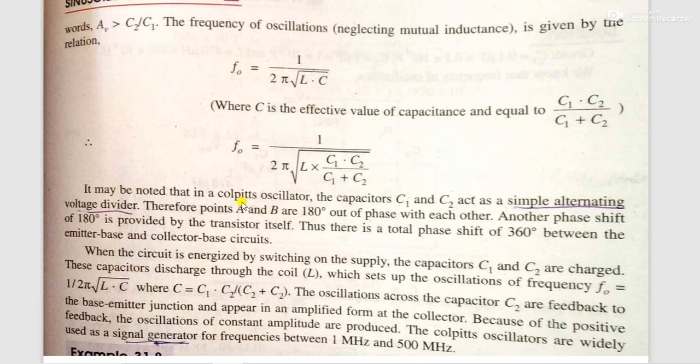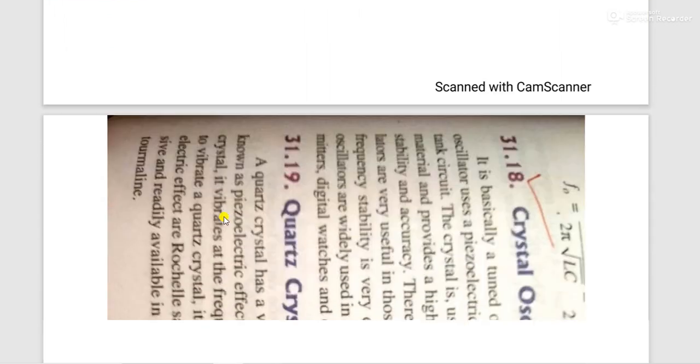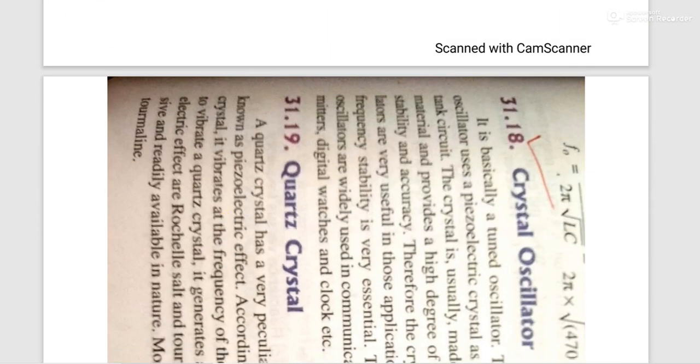Okay. Now the next type of oscillator is called the crystal oscillator. We will stop here, and in the next video we will see the crystal oscillator.